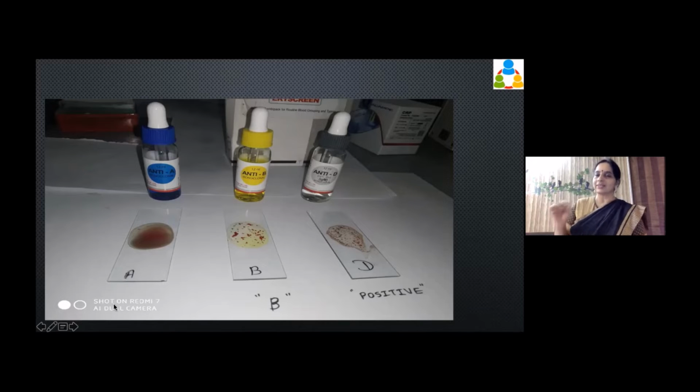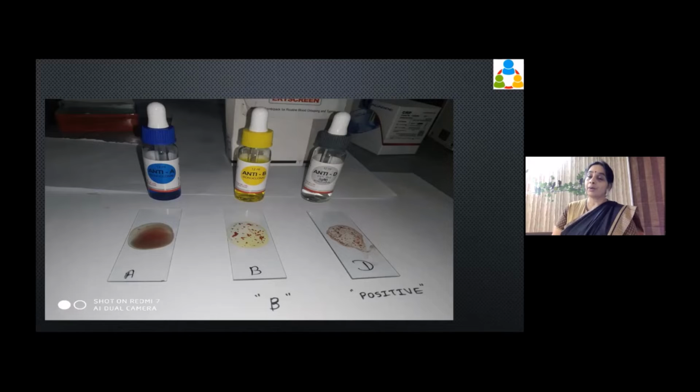Now, specifically with pregnancy, what happens is that in the later part of pregnancy, the child's blood passes to the mother also. When the child's blood is passing to the mother and everything is compatible, it is all right.